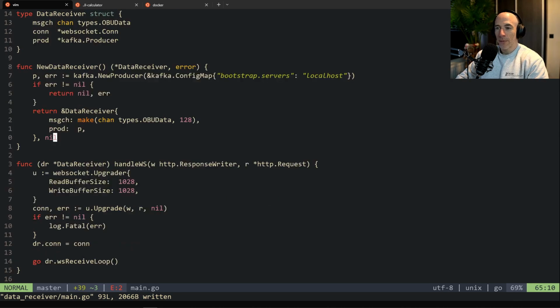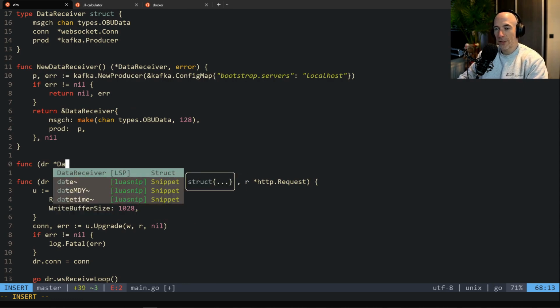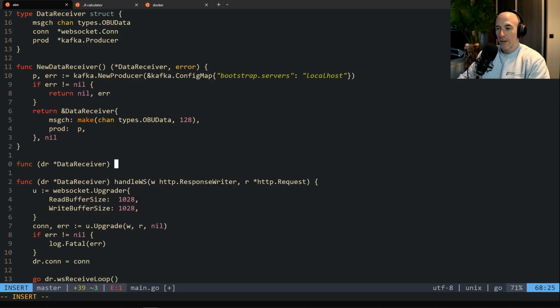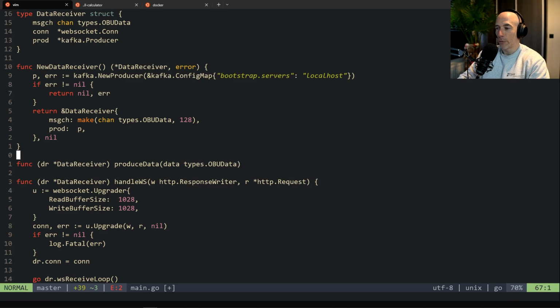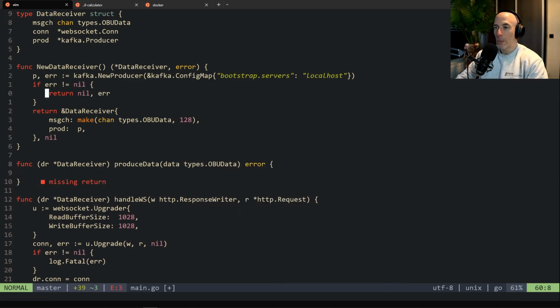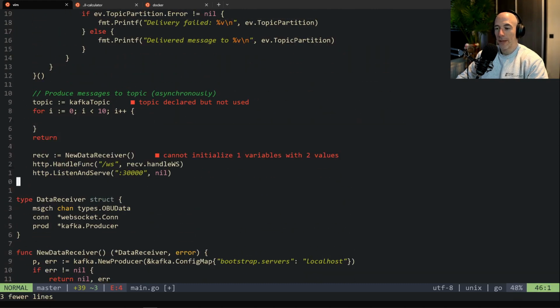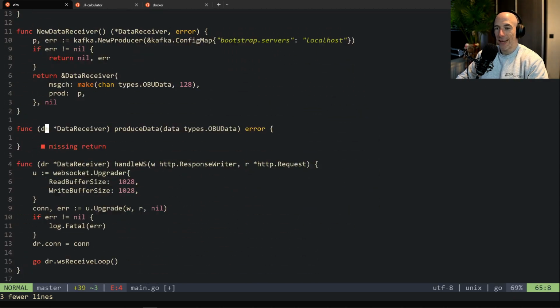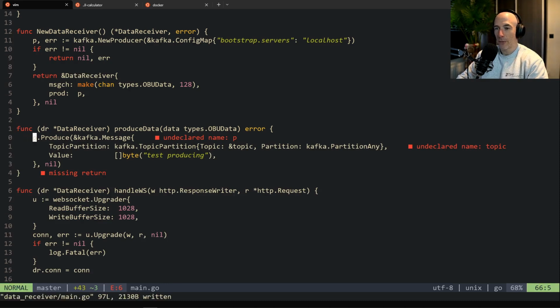That's fine. We could make a function here, func dr, where dr is the data receiver, produce data, and that data is going to be the OBU data, type OBU data. This should return an error, not quite sure, maybe. And we're going to copy this thing. Hop. I'm going to paste this in here, right? And, oh man, it's hanging. Okay, it's fine. And it's going to be dr.prod.Produce.